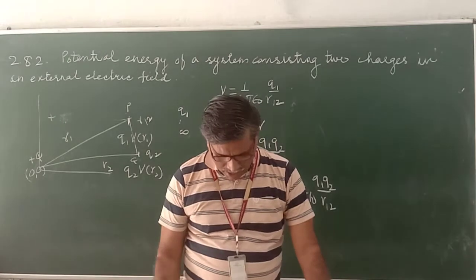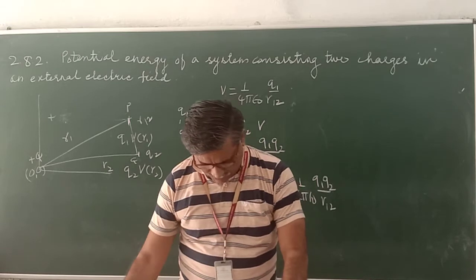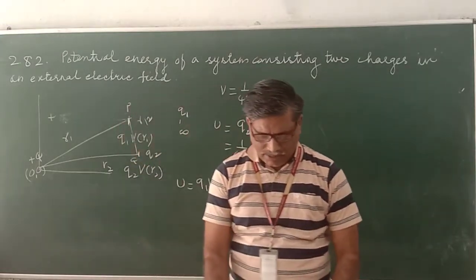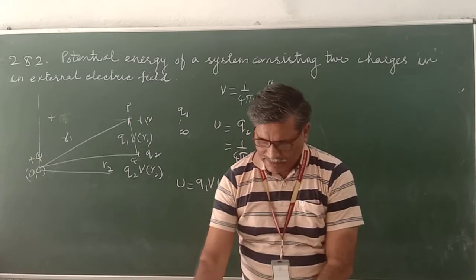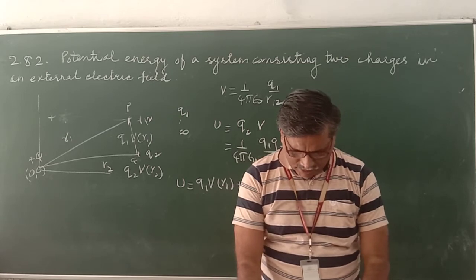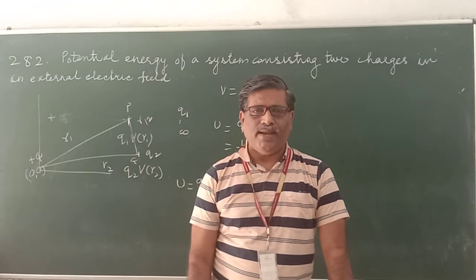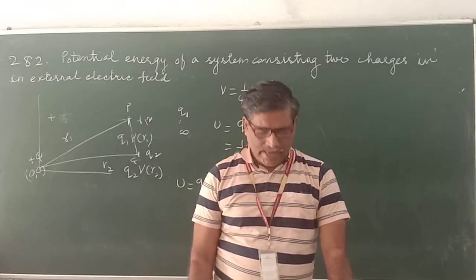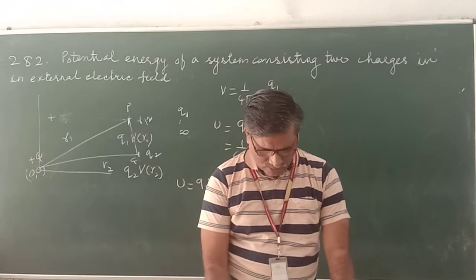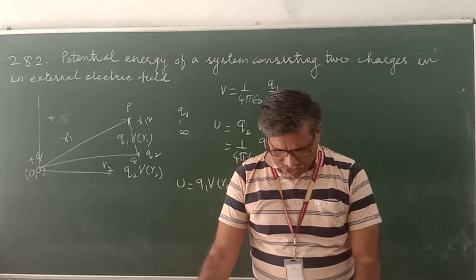Part B: How much work is required to separate the two charges infinitely away? It's work done. And the third point, C, is: suppose that the same system of charges is now placed in an external electric field E equal to A by R square, where A is equal to 9 into 10 raised to power 5 coulomb meter minus 2.